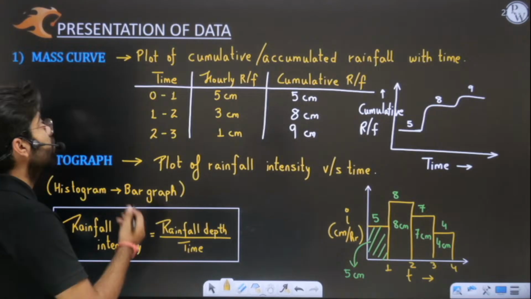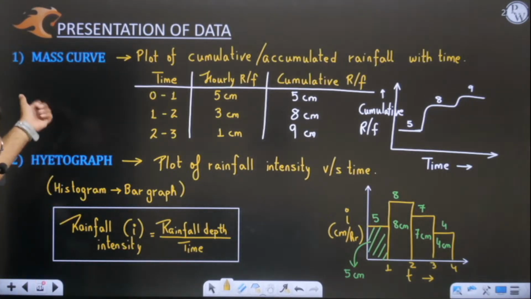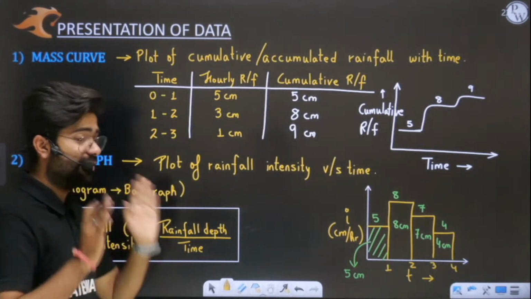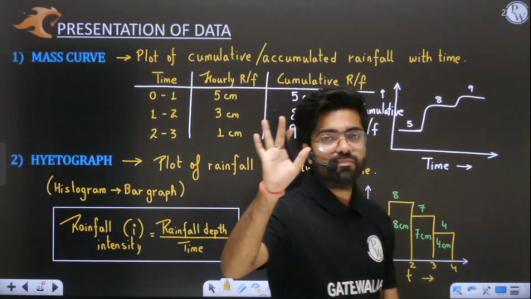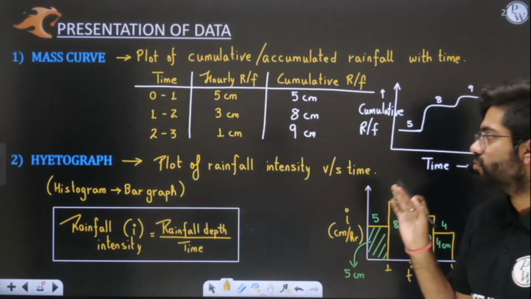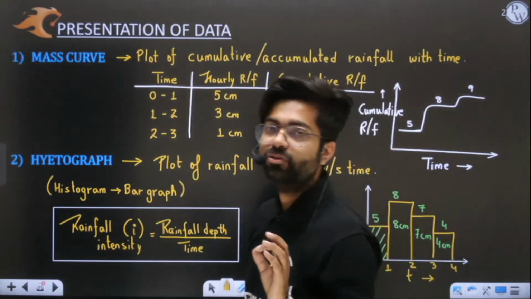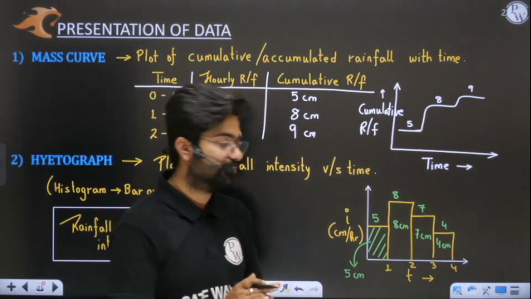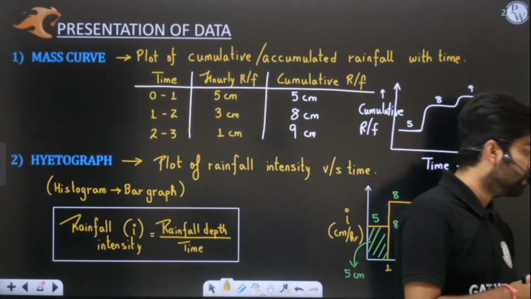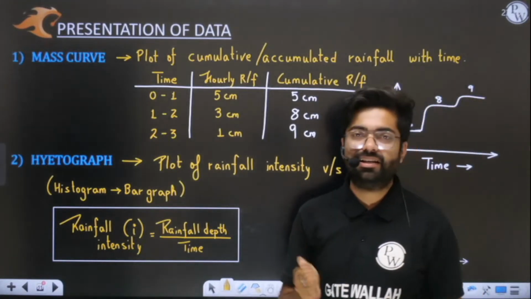After this we went on to presentation of data. We discussed the mass curve. I hope you remember it. Mass curve is very, very important. Can you tell me the two instruments which give you a mass curve? Can you name those two rain gauges immediately? Kindly comment, everyone.